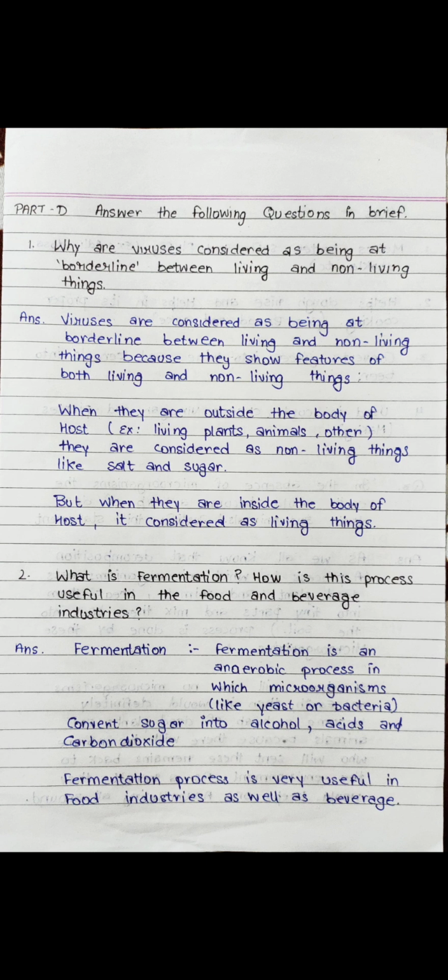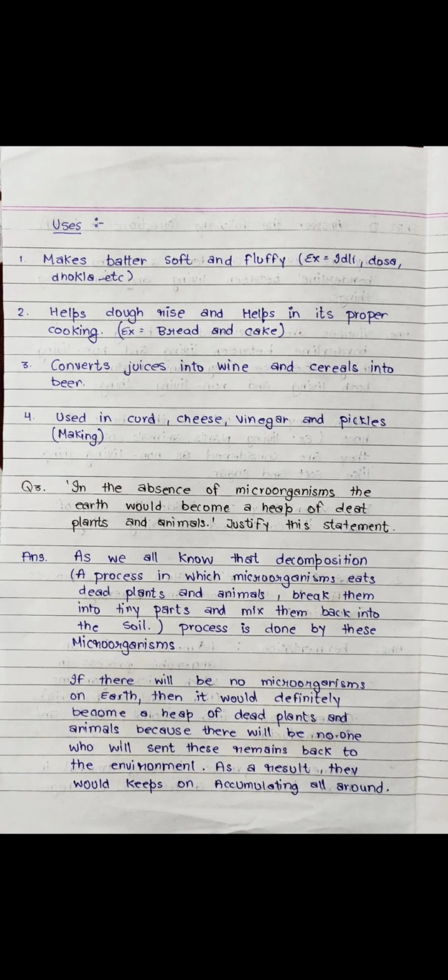Question number 2. What is fermentation? How is this process useful in food and beverage industries? Answer. Fermentation is an anaerobic process in which microorganisms like yeast or bacteria convert sugar into alcohol, acid and carbon dioxide. The fermentation process is very useful in food industries as well as beverage industries.